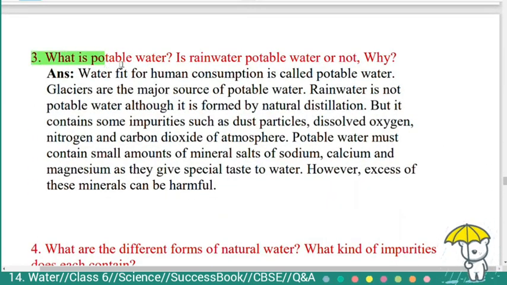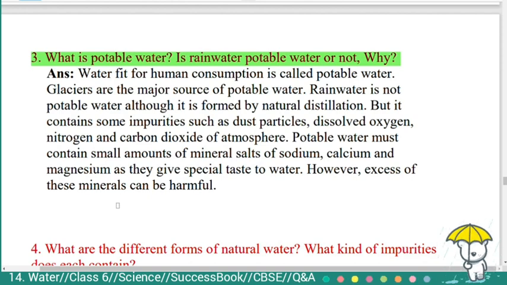Third question, what is potable water? Is rainwater potable water or not? Why? Answer, water fit for human consumption is called potable water.